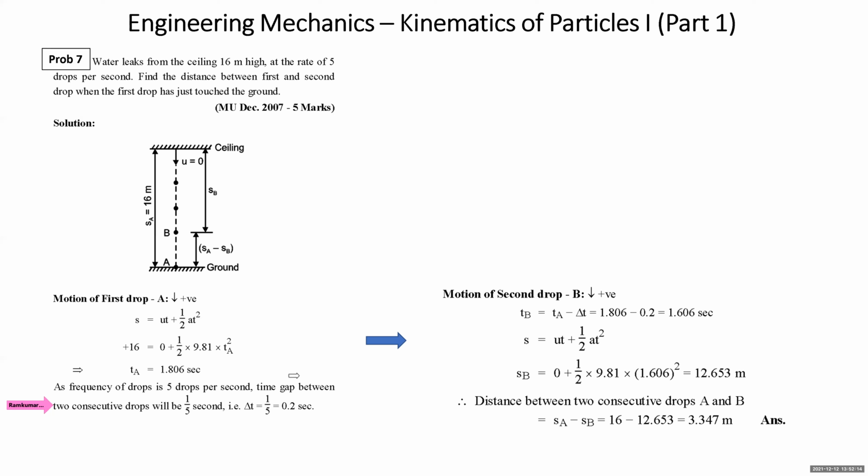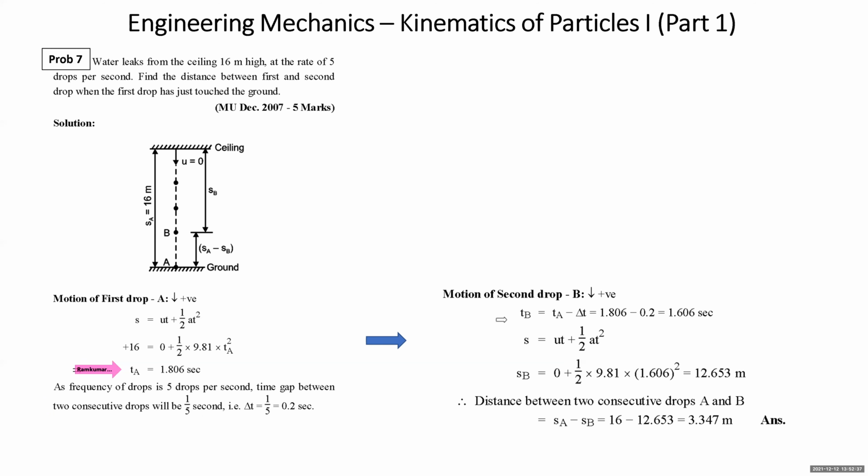So the time taken by one drop, see, 5 drops per second, is 1/5 seconds. So that becomes basically the time gap between the two consecutive drops. So the time available to the next drop will be 1/5 seconds less. See, drop A has taken 1.806 seconds. Drop B will take 0.2 seconds less.